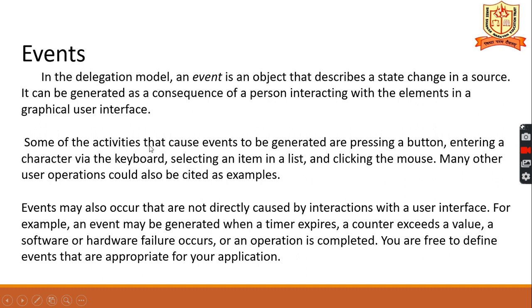Some of the activities that cause events to be generated are pressing a button, entering a character via the keyboard, selecting an item in a list, and clicking the mouse. Many other user operations could also be cited as examples. When will an event be generated? These are the examples: clicking the mouse, selecting an item in a list, and pressing a character on the keyboard. So these are the events.